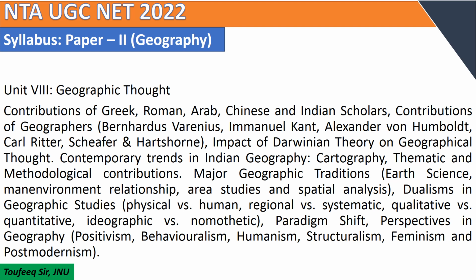Candidates should focus on the contribution of Greek, Roman, Arab, Chinese and Indian scholars, and the contribution of geographers like von Hertz, Varenius, Immanuel Kant, Alexander von Humboldt, Karl Ritter, Schaefer and Hettner.